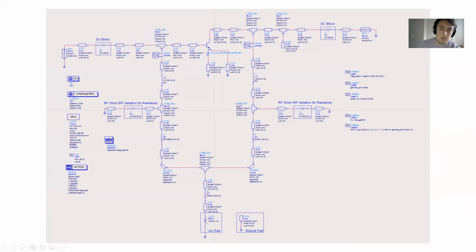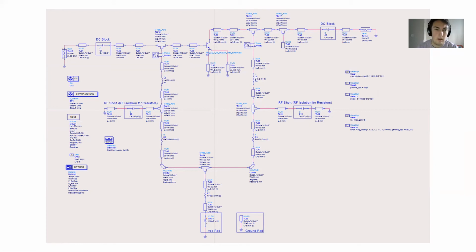And then as we move to the load side here, same kind of thing. We have our inductor that we saw at the start, and then we have this stub at the end, and then our DC block as well, with an RF short on the biasing side of the load. So I was able to integrate what you saw on the last Smith chart into this full system. It did take some tuning and some time to get it all to work properly. There were some parts that maybe weren't added or that couldn't be done with the Smith chart, like this RF short device. It was hard to make that with the Smith chart matching, so it had to be done after the fact.